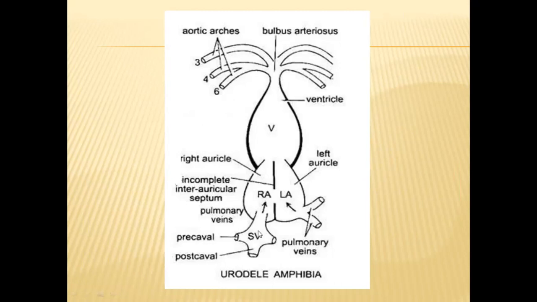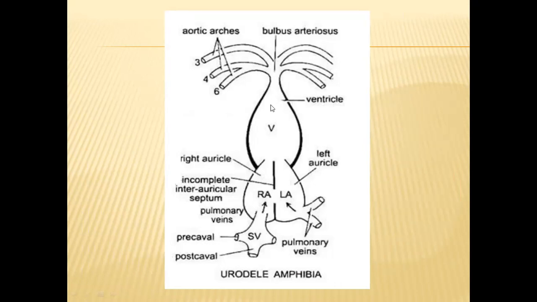Like we have seen in dipnoi fishes, the sinus venosus will be there. It will receive blood from 2 precavals and 1 postcaval. And from the lungs, oxygenated blood will enter the left auricle through the pulmonary veins.